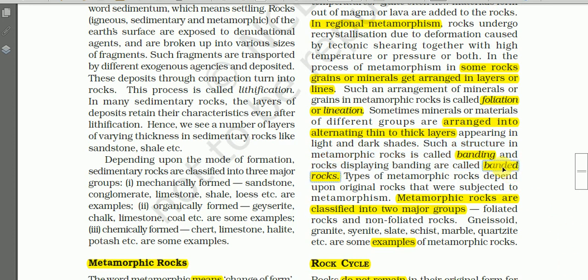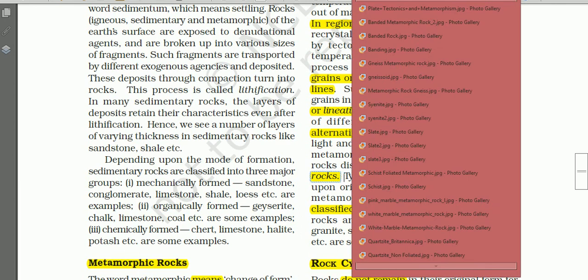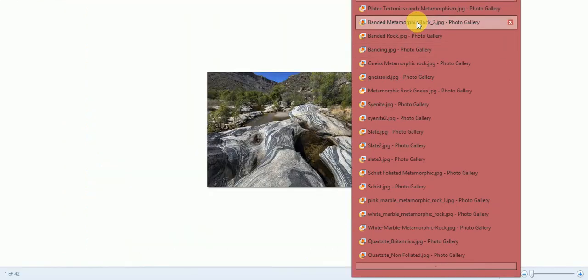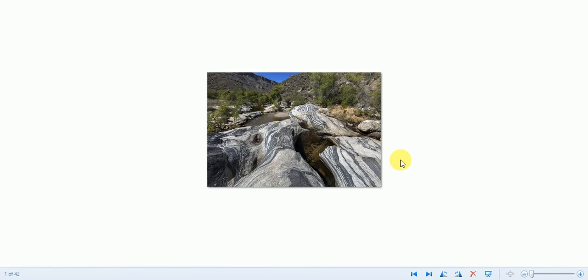Okay, banded rocks. Let me show you one example. Here this is an example of a banded metamorphic rock. See here, we have a thick layer of dark shade, and again we have another layer of light shade. In this way you will get alternate bands of dark and light shades.